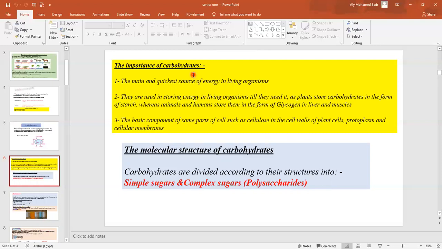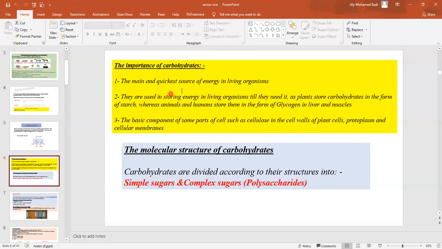Of course. Why? Because they are the main and the quickest source of energy in living organisms. When someone gets sick and goes to the hospital, the first thing they put in his hand, they will give him some glucose. Why? To give him energy. So glucose is a source of energy. Carbohydrates are the quickest source of energy.